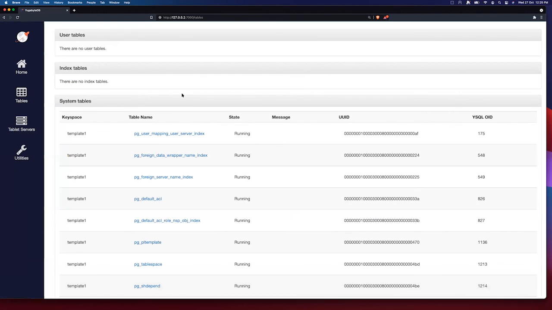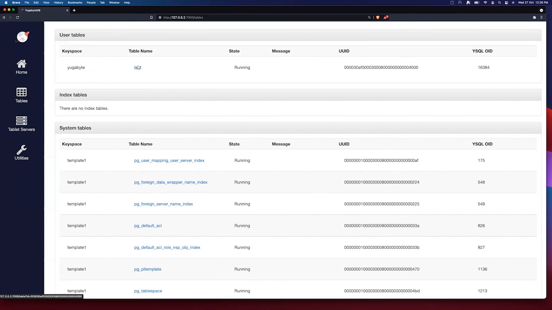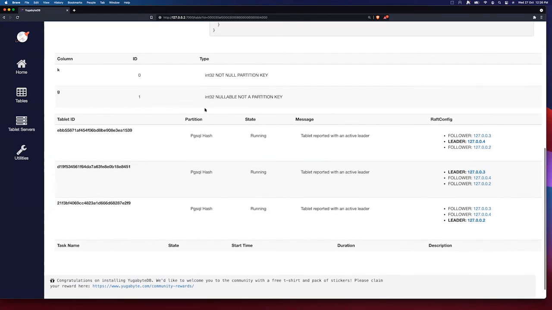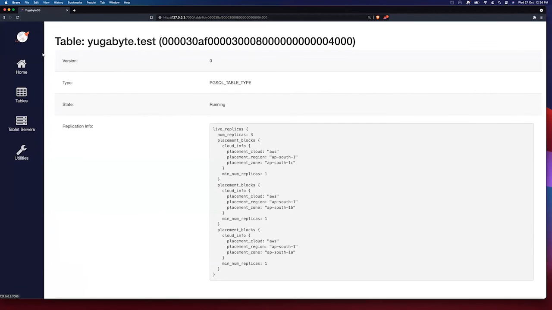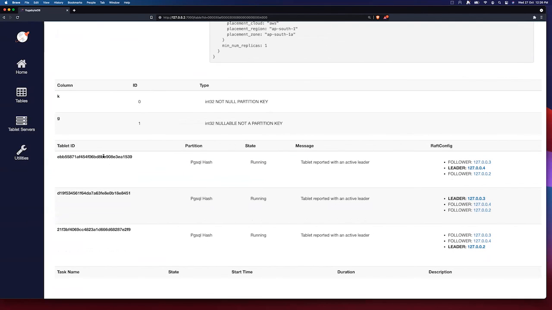Getting into the tables view, at this point of time I haven't created any tables. Let me quickly go ahead and create a table. So I've created a table now. This is a table that's created using the YSQL API. The table name is test, and the table is automatically sharded into 3 different shards. Internally we call them tablets.